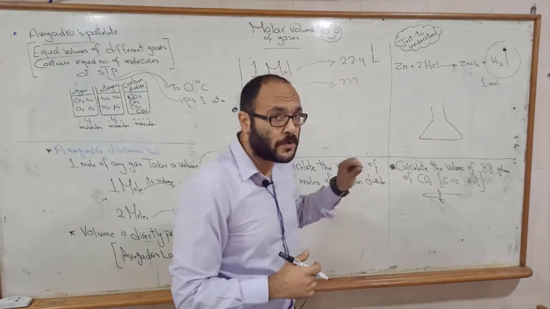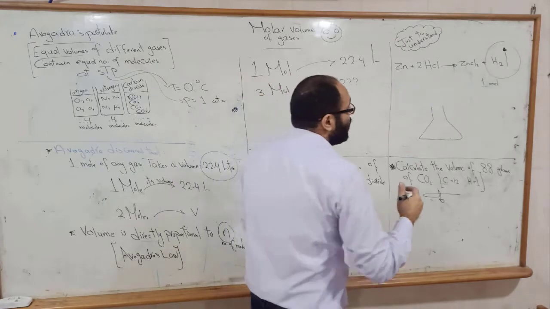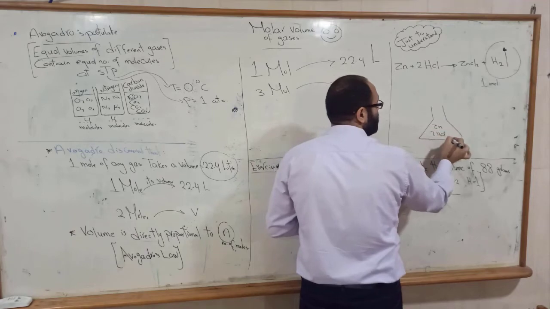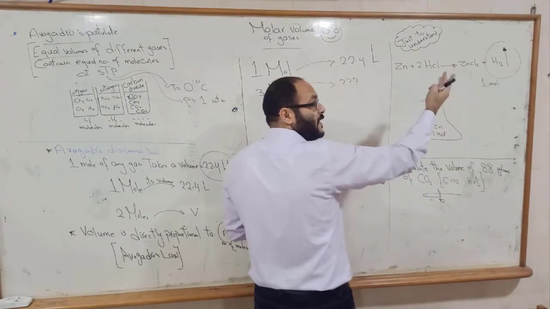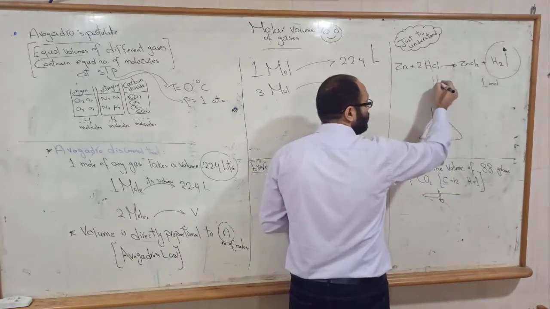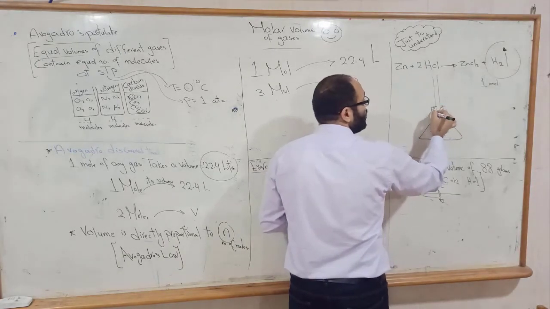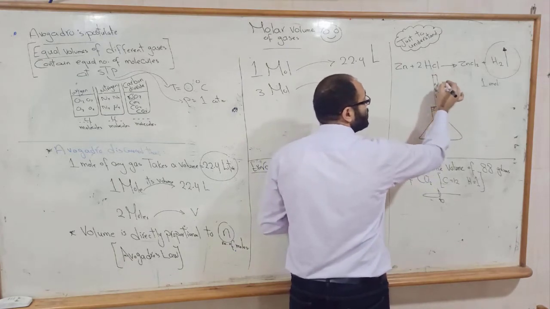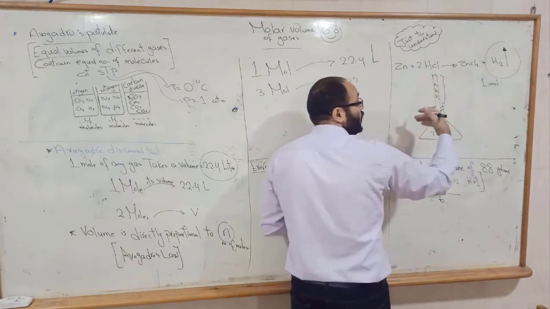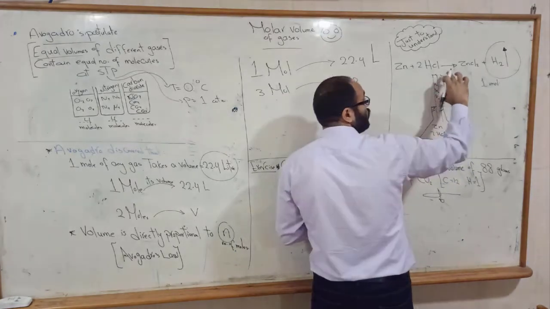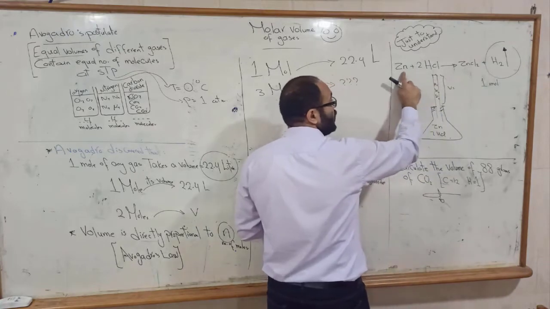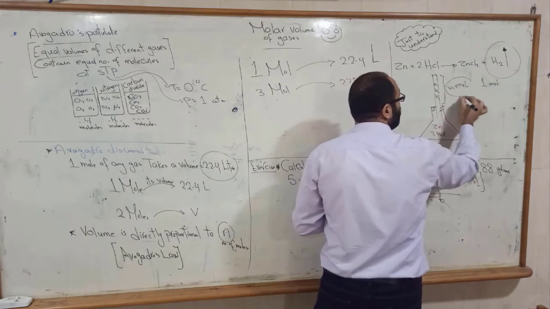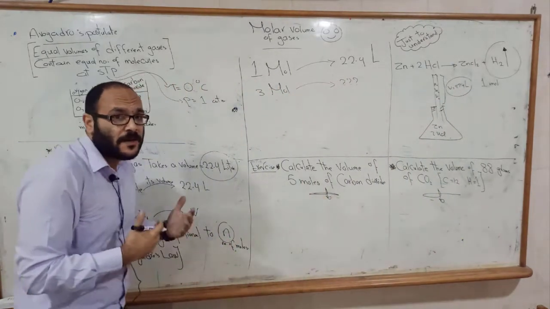If we made this experiment practically, added zinc to hydrochloric acid, and collected the hydrogen gas evolved and measured its volume, we will find that its volume will be 22.4 liters.